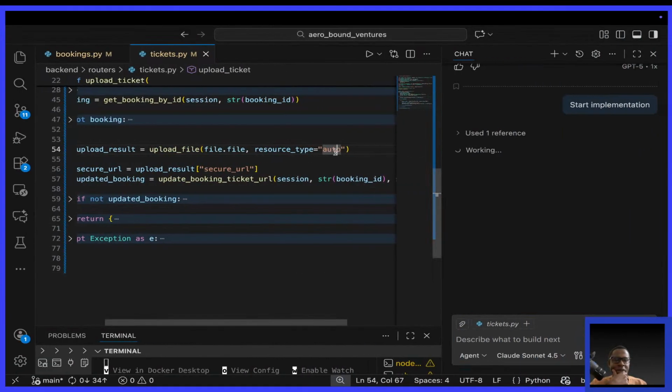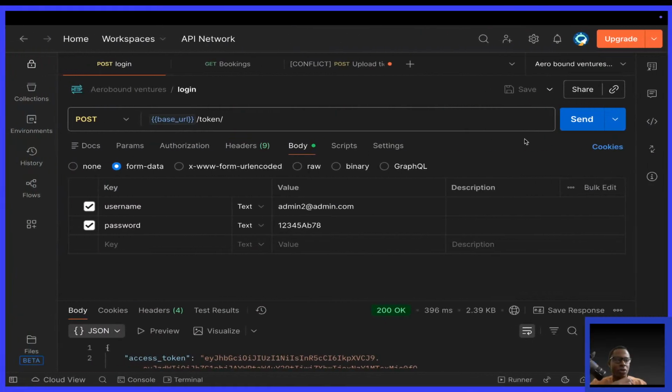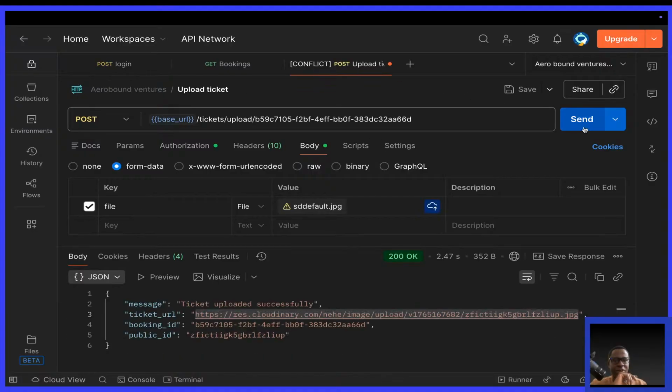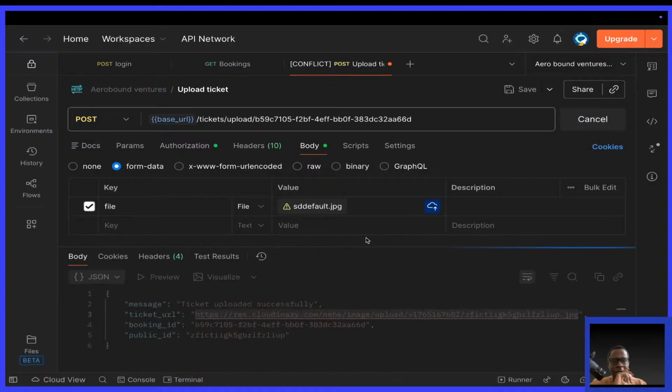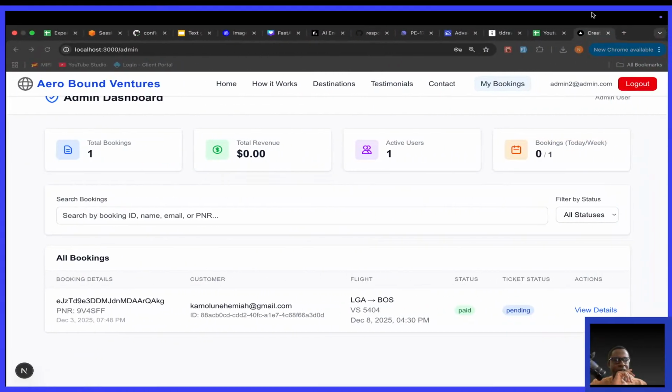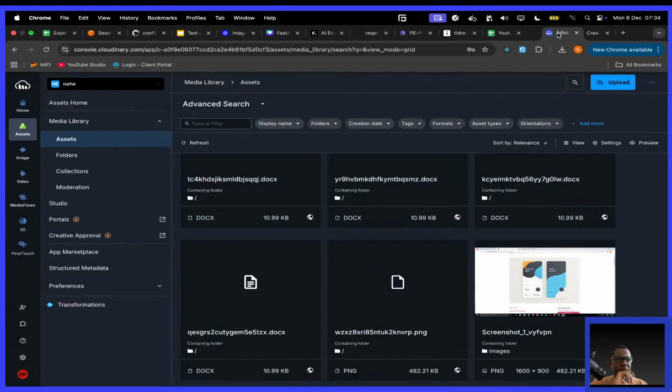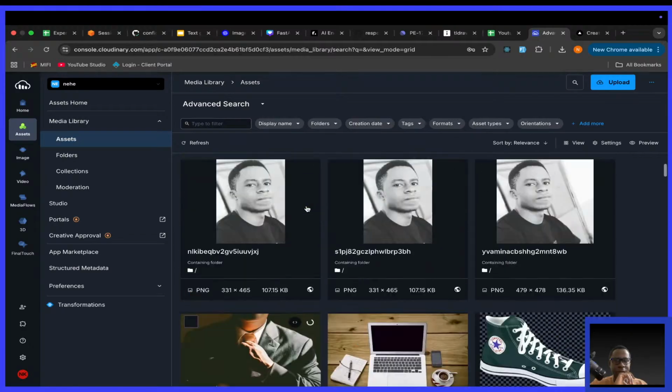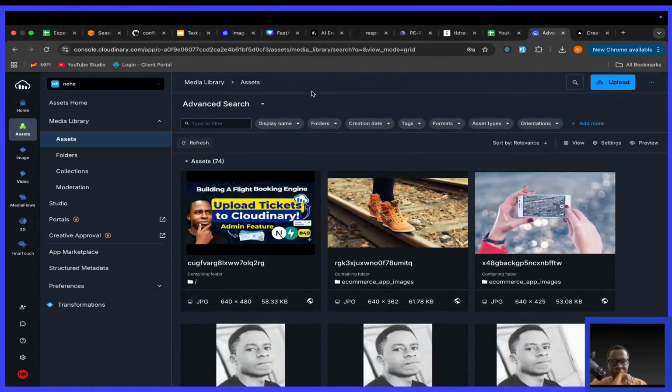This auto, what happens when you say auto? Hit upload. Not this one here. Upload. And I want to show you something, by the way. If you go to Cloudinary, here it is, and I refresh.